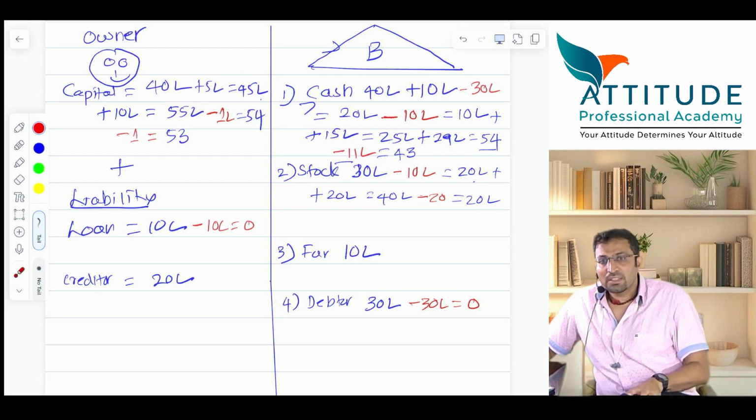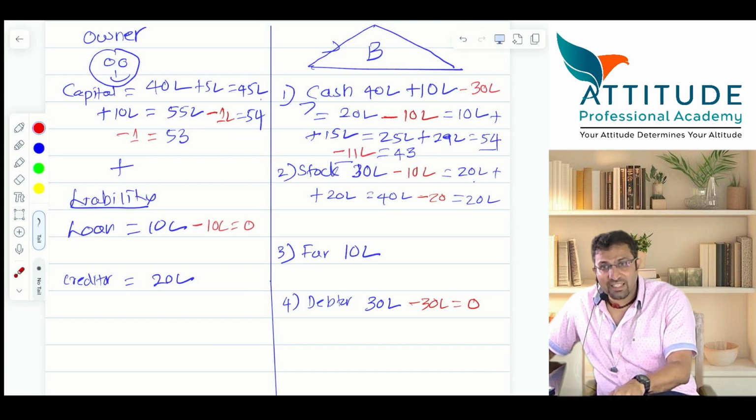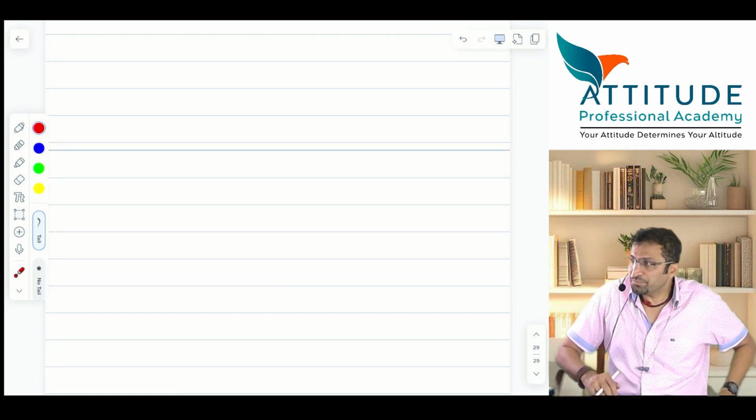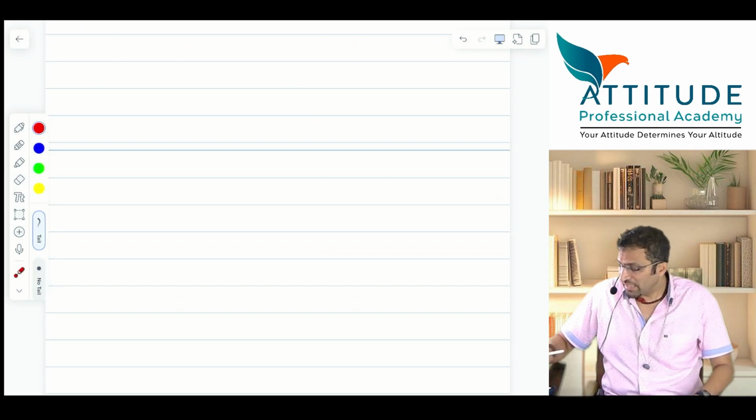Understood? This is how you have to put the accounting equation. Is that clear? Okay. Let me ask you a few things. Let me see how many of you can answer this.